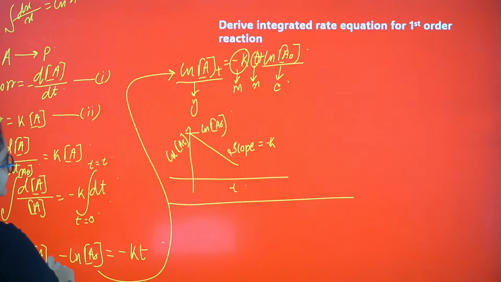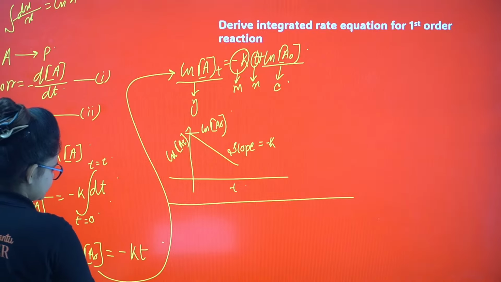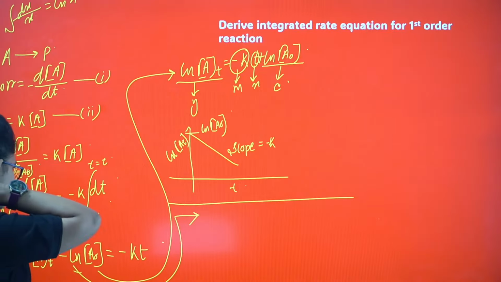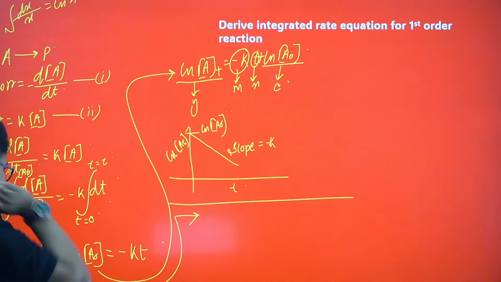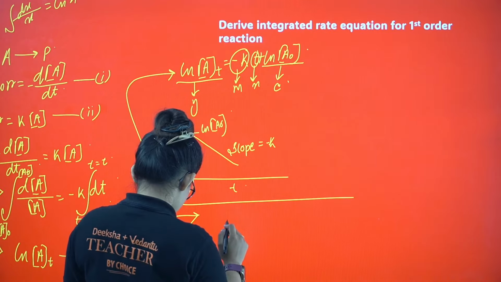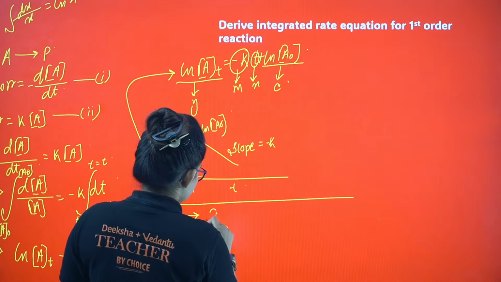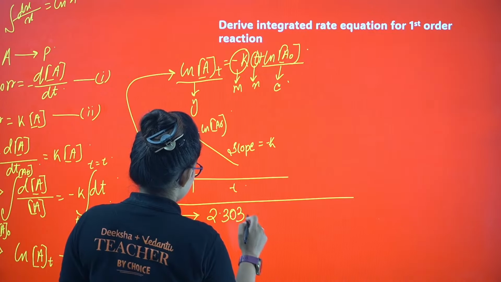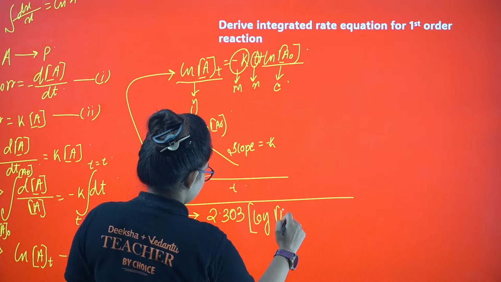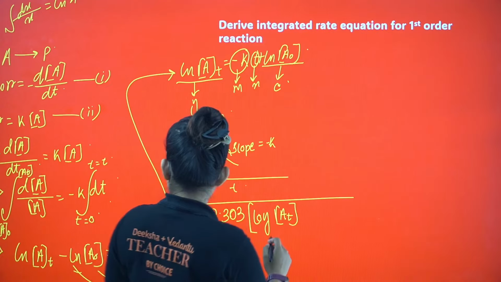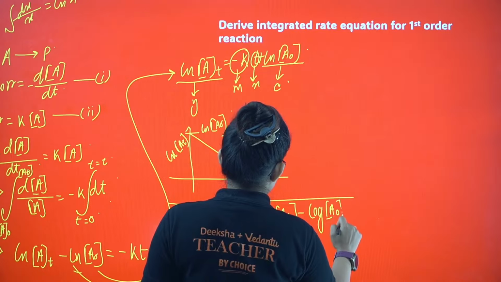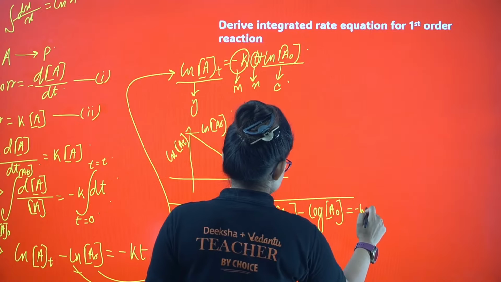See, from here I will continue. Okay, so what I can do is, I can take log, I can just convert it to log. So 2.303 into log of A0 minus log of A0... equals to minus KT.